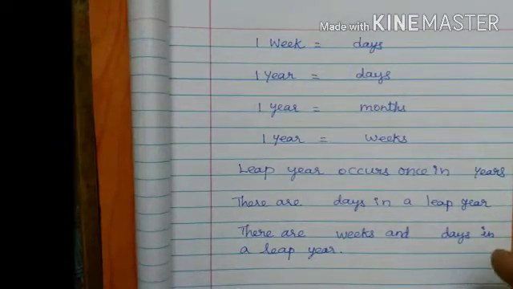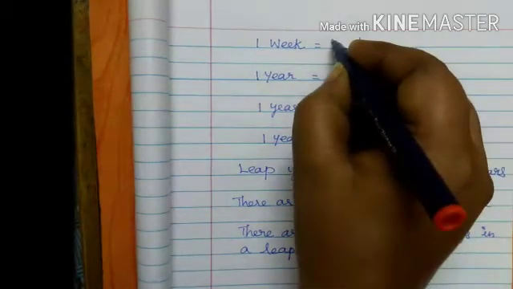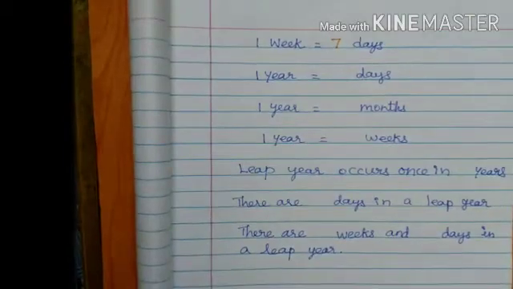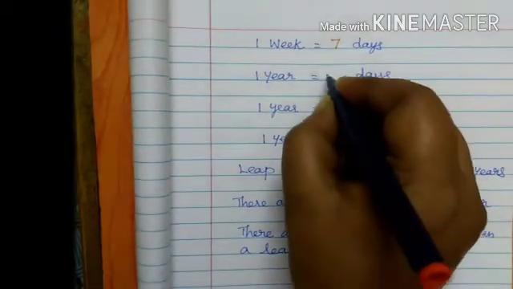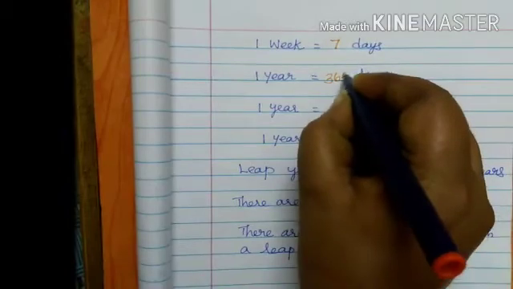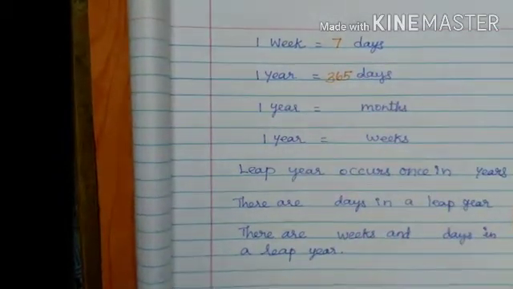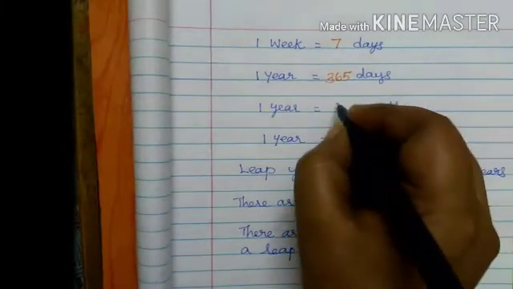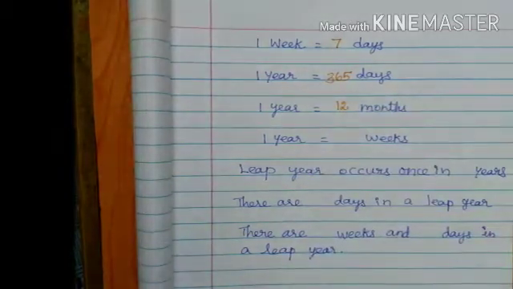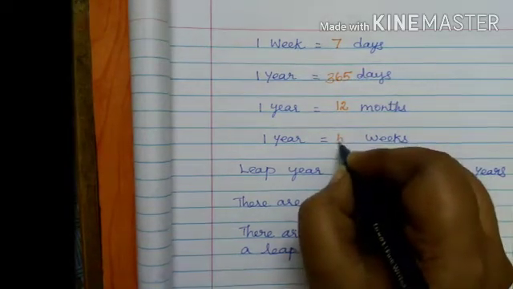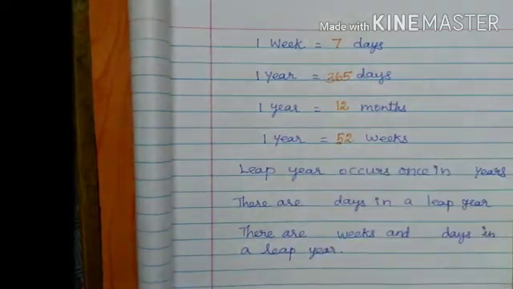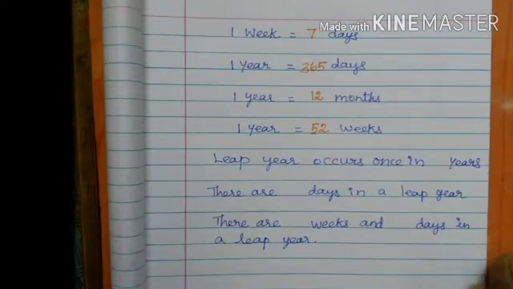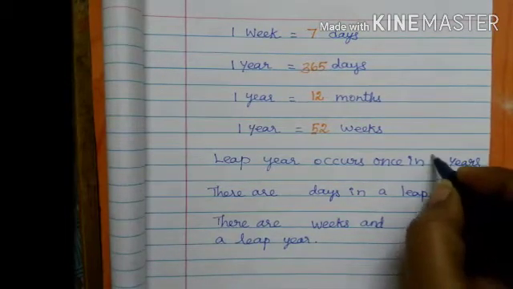I ask now general questions related to the calendar. One week equals how many days? 7 days. One year equals how many days? 365 days. One year equals how many months? 12 months. One year equals how many weeks? 52 weeks. The next one, leap year occurs once in 4 years.